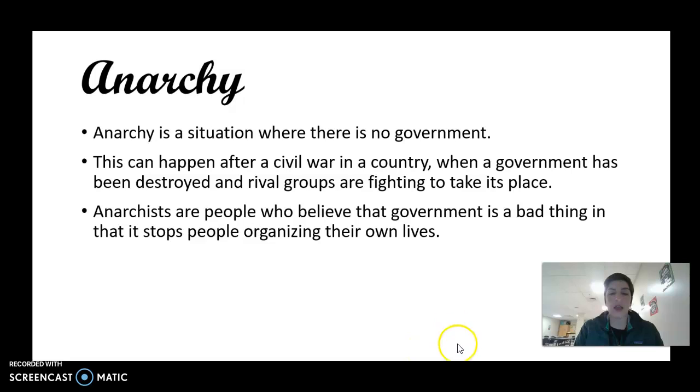Okay, so anarchy is definitely something that has happened. But usually it is a limited time. You have one form of government. It gets overthrown in a country because the people don't like it. There's no government for a little while in the middle. And then you move on to a different type of government that the citizens decide to put in place.